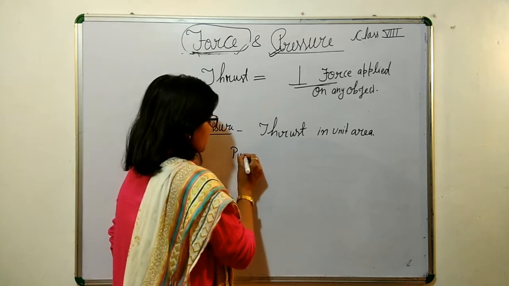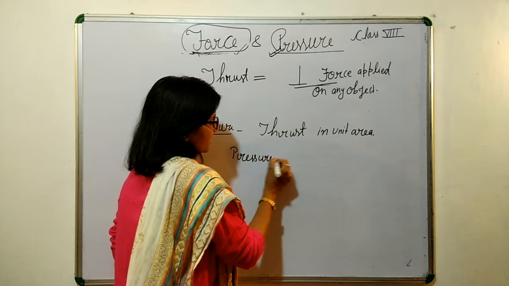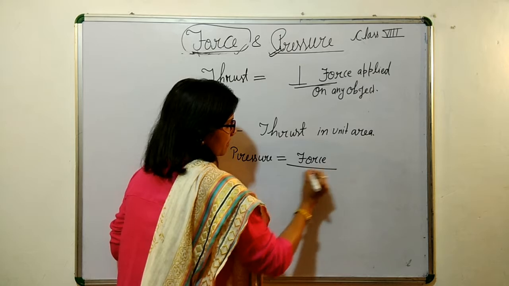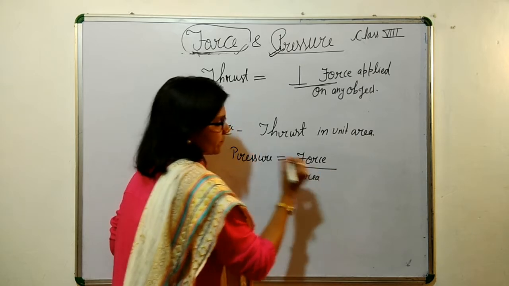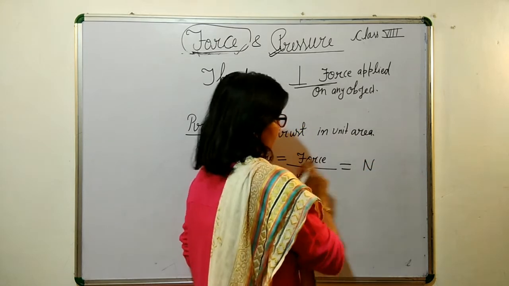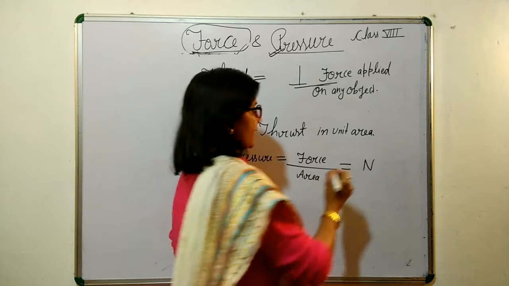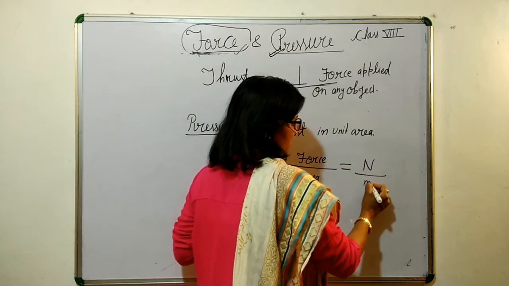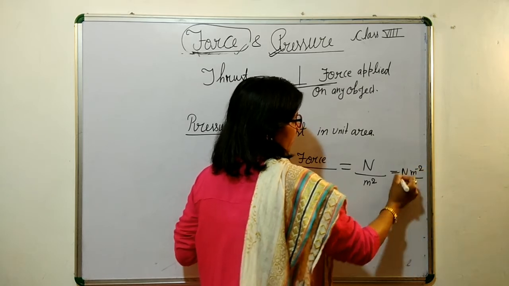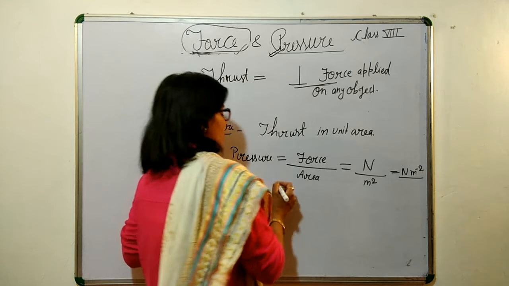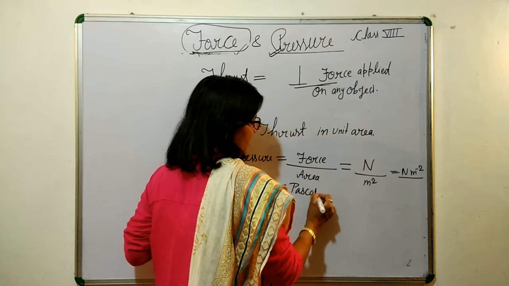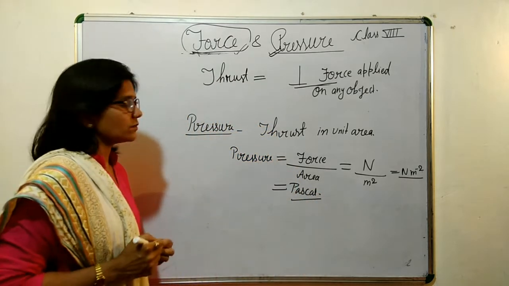So we can formulate pressure as force by area. The unit of force is Newton, and the unit of area is meter square. So the unit will be Newton per meter square. In SI units we also call it the Pascal. So that was pressure.